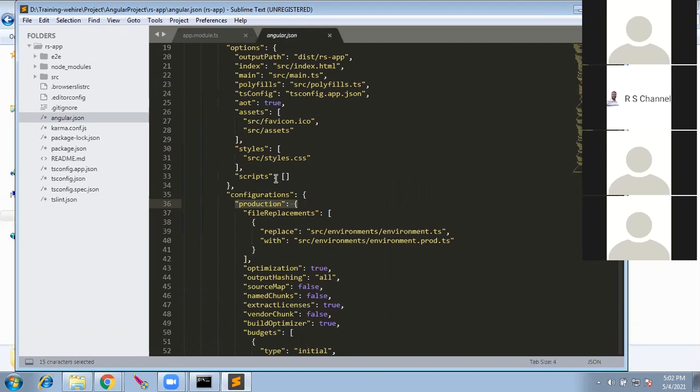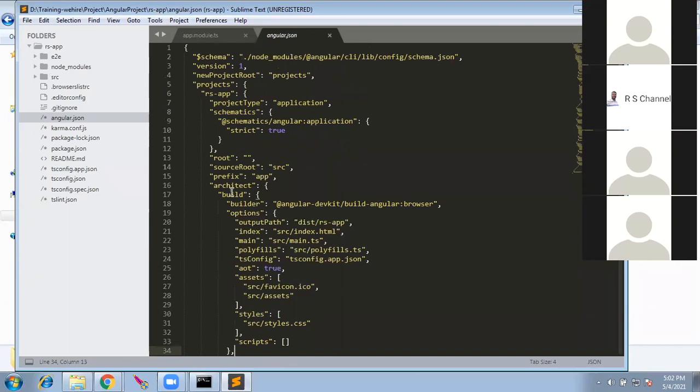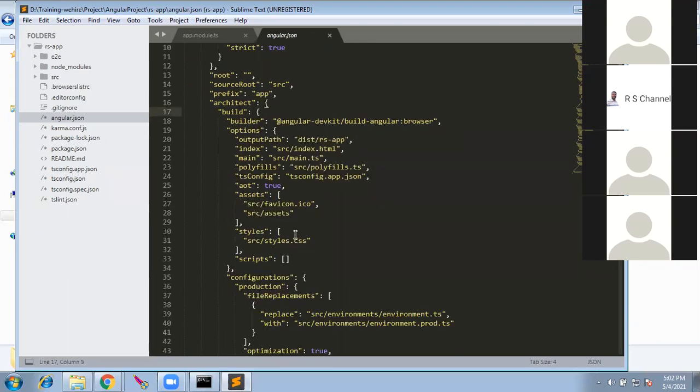To deploy the code, we have to build the application and take out an output. In Java, what is the output format? The .class file. So we use a Java compiler to convert the .java to .class, and we push that to the server. We don't place the Java file directly in the server. The server also cannot read the Java file. The same way, the server cannot read the TS file. The TS files have to be converted to JS files. So this angular.json has the configuration for building the application.